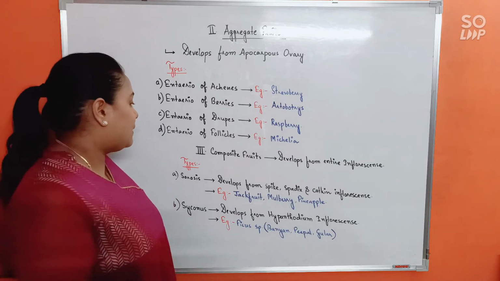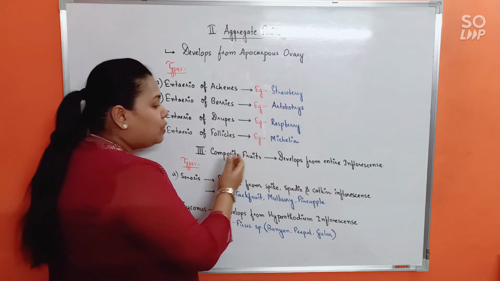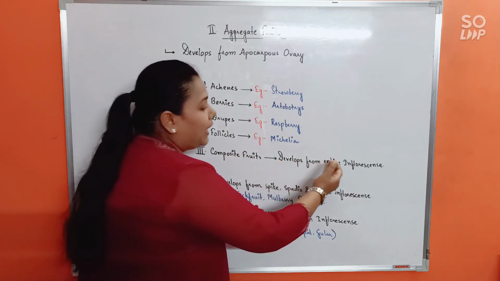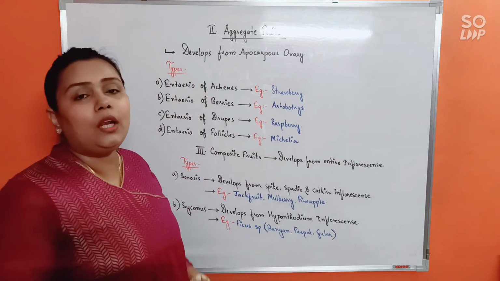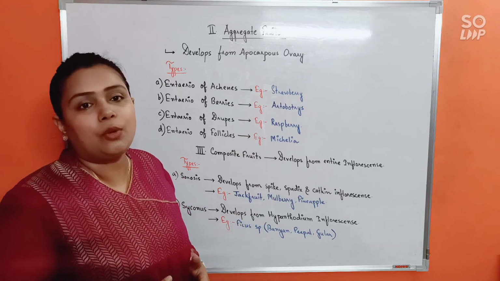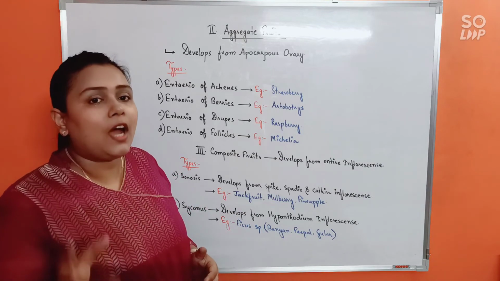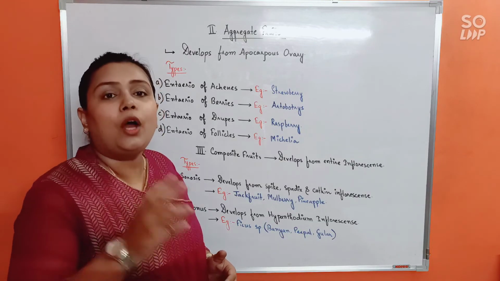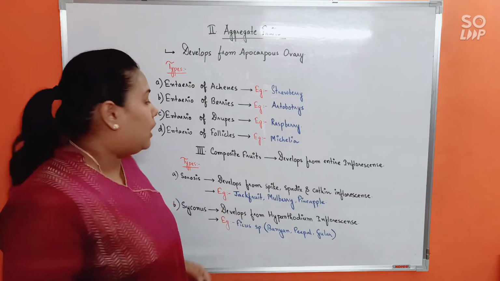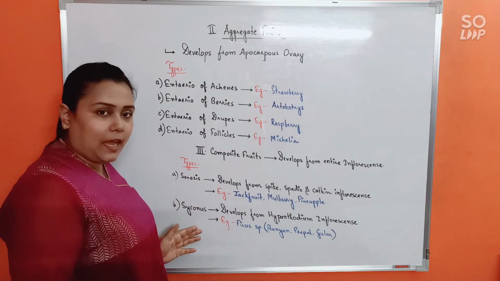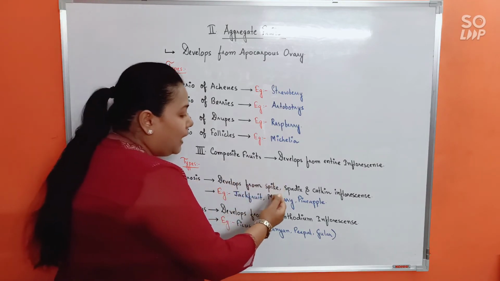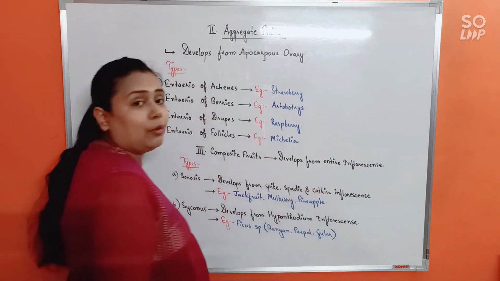Alright, next. The last one is composite fruits. Again, composite fruits, as you already know, develop from the entire inflorescence. So the whole entire inflorescence axis consisting of various flowers would convert into a single fruit, right? So each flower would be giving rise to one section of the fruit. That's all about the composite fruit, right? Now, composite fruits can be of 2 types again. First is sorosis.